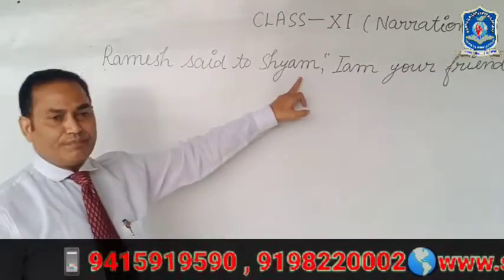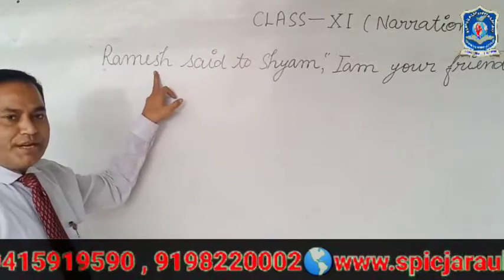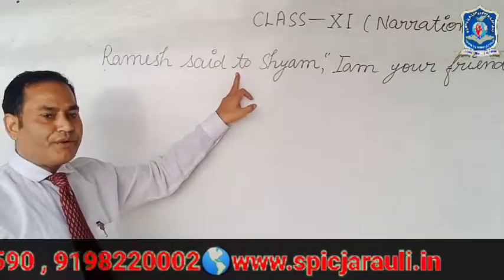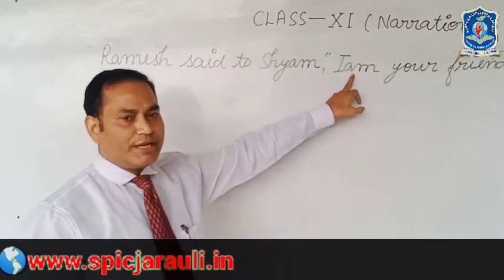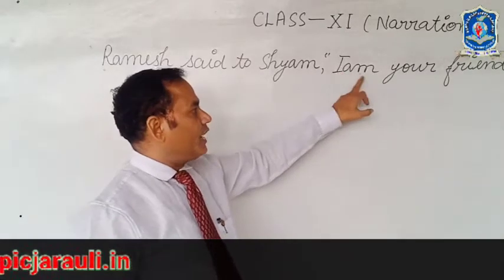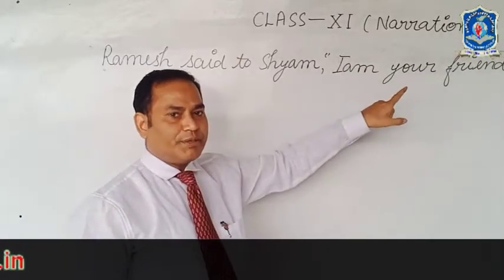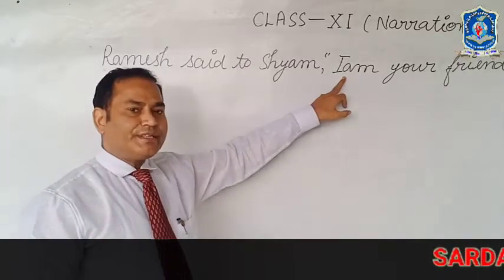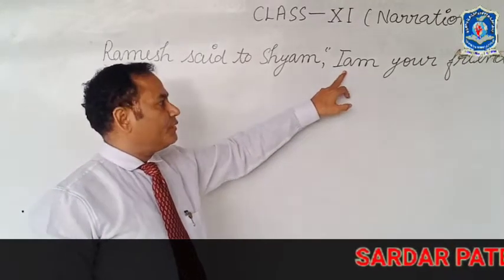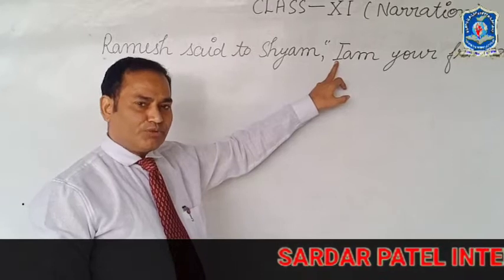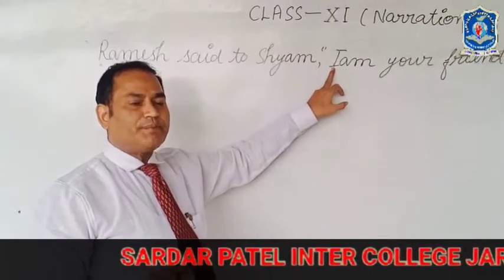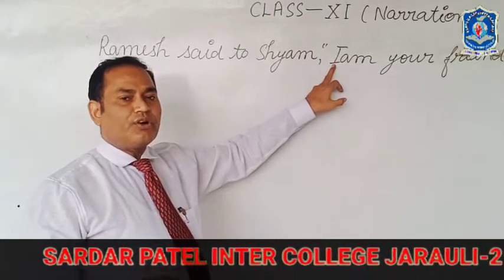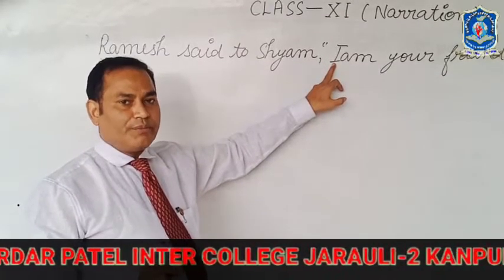Ramesh said to Shyam. Ramesh is the subject, said to is the reporting verb, Shyam is the object of the reporting verb. Then the reported speech follows: I am your friend. Students, you will see I is the first person pronoun. I have told you that a pronoun can be changed according to the subject of the reporting verb.